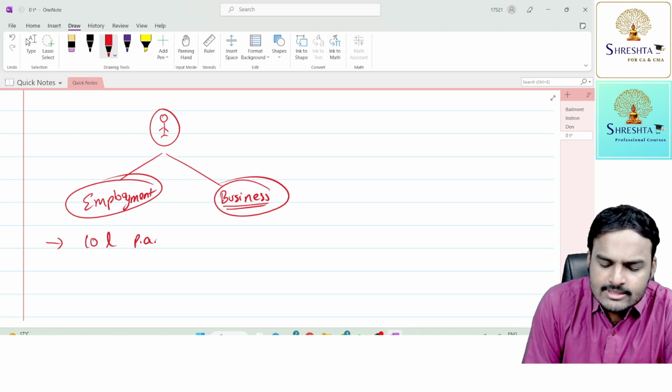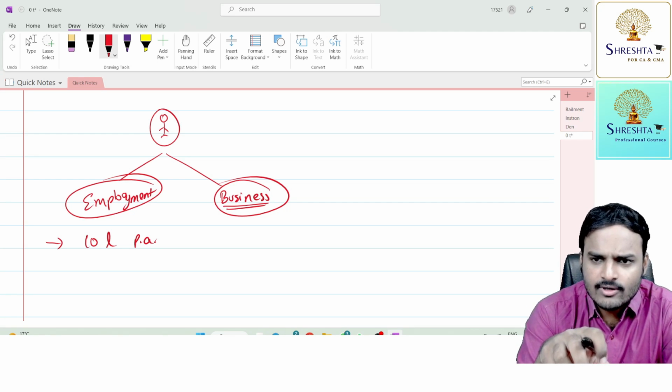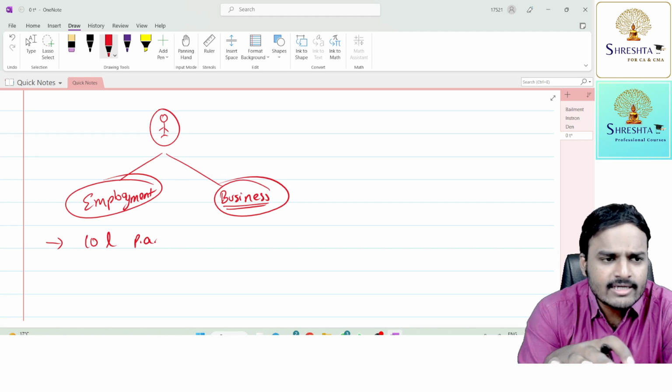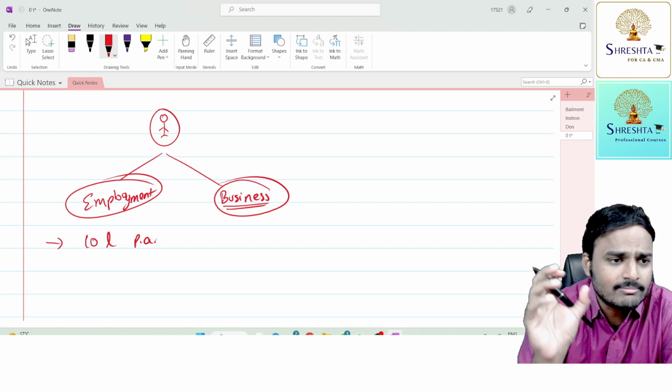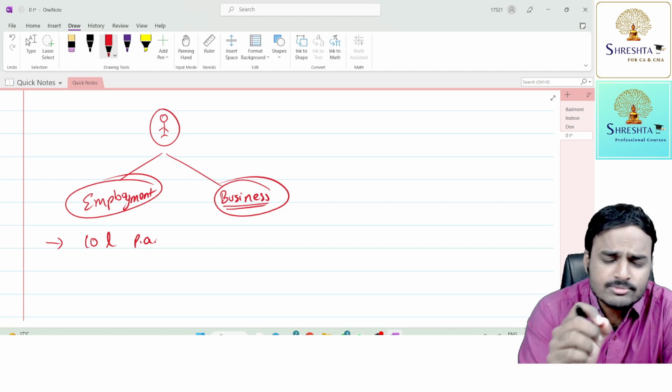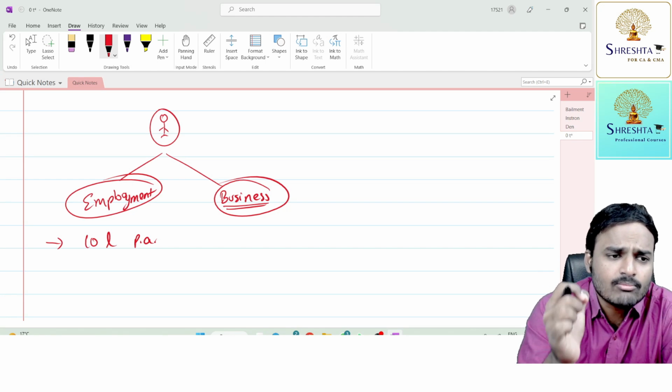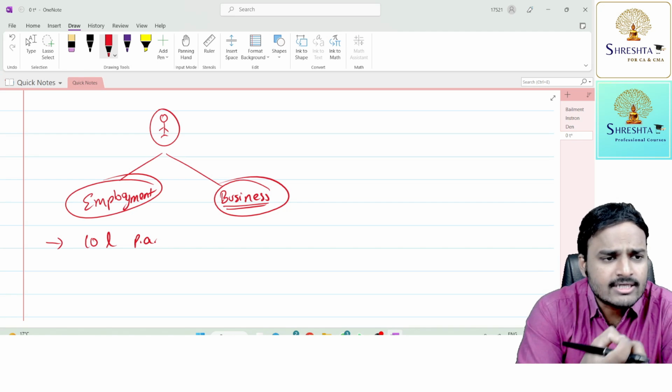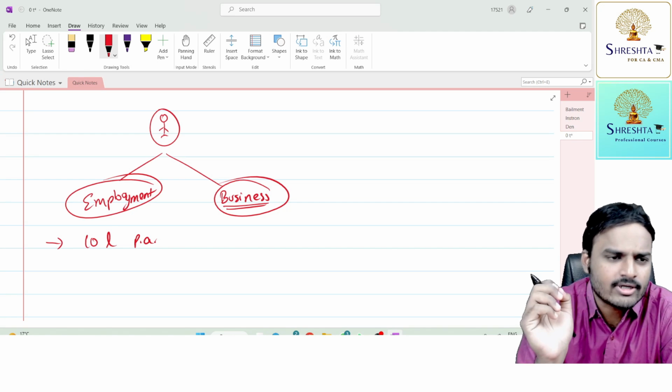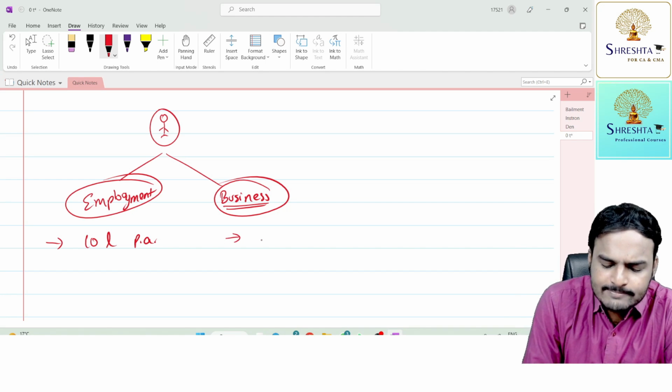Starting a business is a risky option first of all. Yes or no? In employment, definitely he will get an income on a periodical basis. Starting a business is a risky option, so definitely his expectation will be more and more. Where there is a risk, the reward will be more. More the risk, more the reward. Less the risk, less the reward. Yes or no? So here he can expect some 20 lakhs per annum.